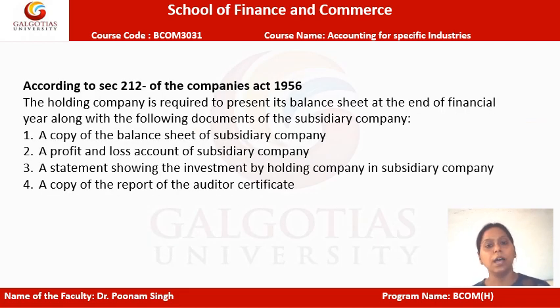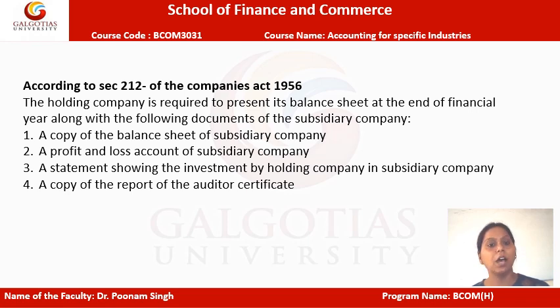So, as we do understand that there is a holding company, there is a subsidiary company as well. So, they definitely prepare a consolidated financial statement. And unless such documents are available, it is very difficult for any parent company to hold all the information.